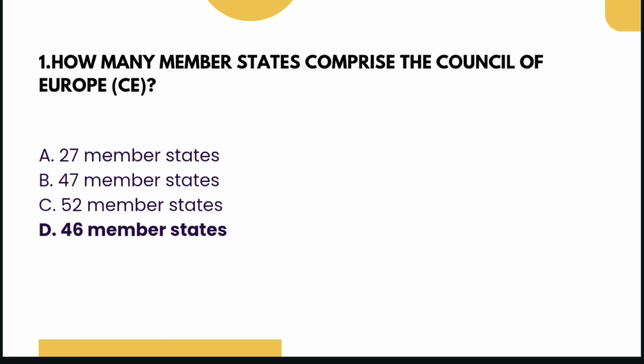Now remember, if you are reading from the book or if you are seeing my notes, there it will be written that currently 47 member states are there, but in actual the number of members is 46, as I have discussed in the lecture video that the 47th state, which is Russia, has been removed from the European Council because they attacked Ukraine in 2022.